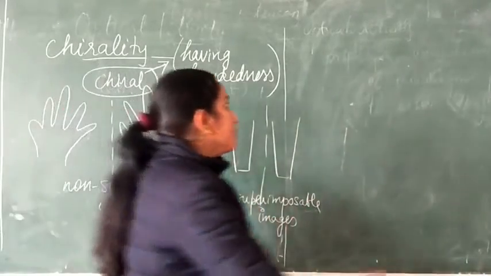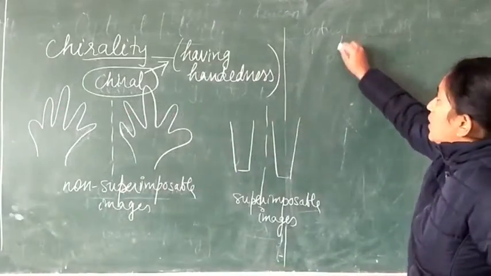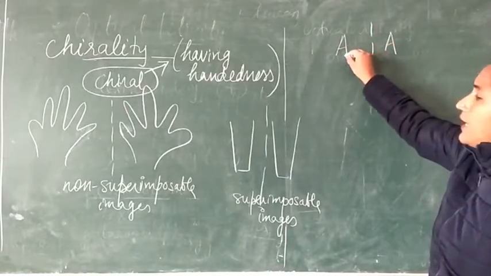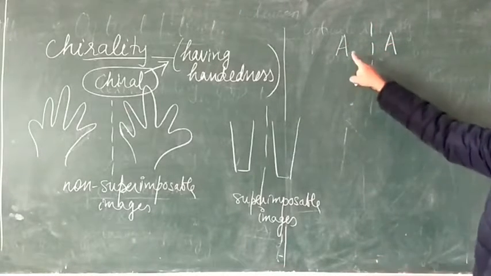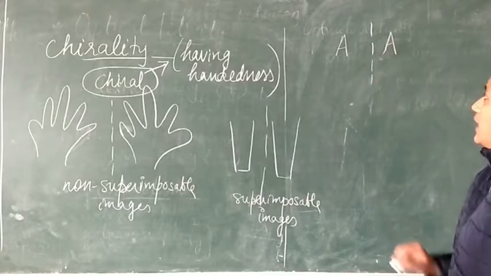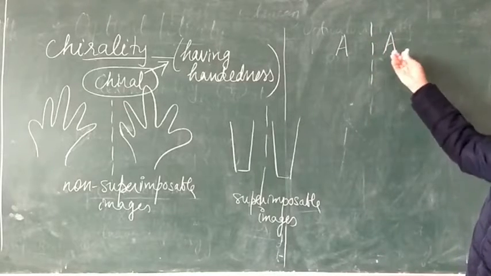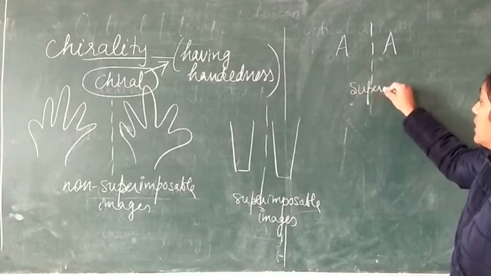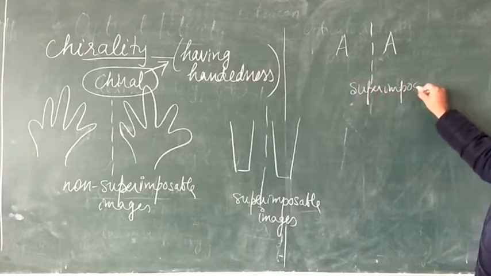We can take examples of some alphabets also. For example, if we draw the alphabet A on a piece of paper and view its mirror image, it will appear to be the same. They are superimposable images.